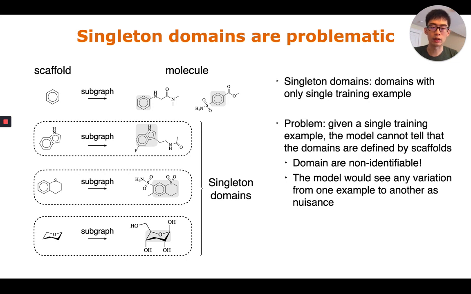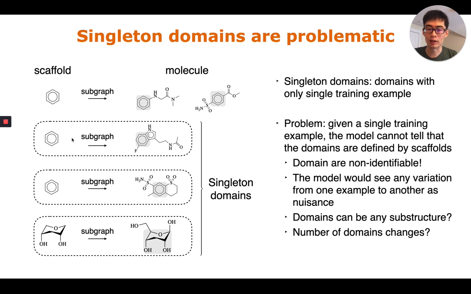So the domains become non-identifiable for the singleton domains. The model would see any variation from one example to another as a nuisance or domain shift. For example, the model may perceive the domain as indexed by any substructure, and the number of domains now collapses from 4 domains to 2 domains because the singleton domains become non-identifiable.